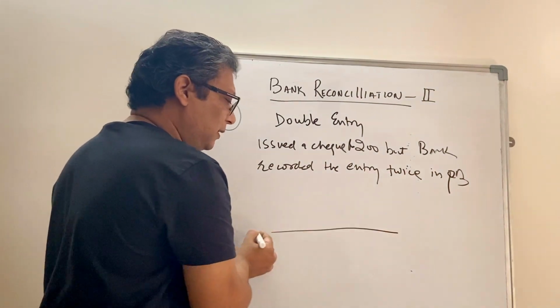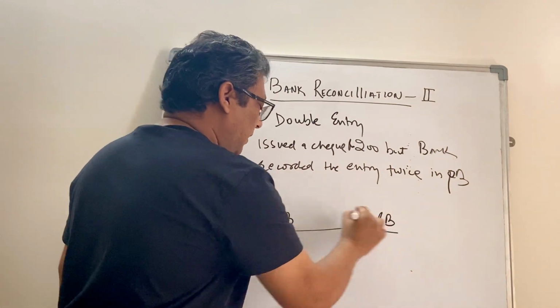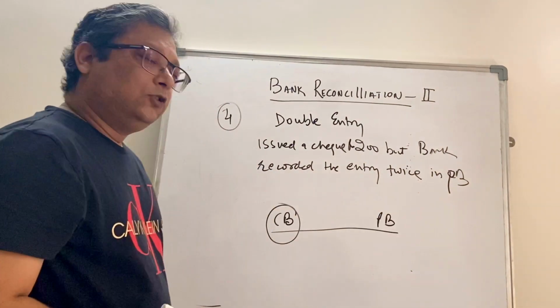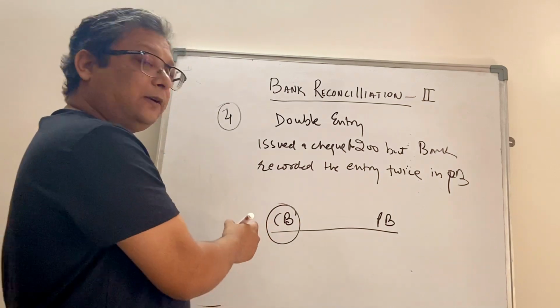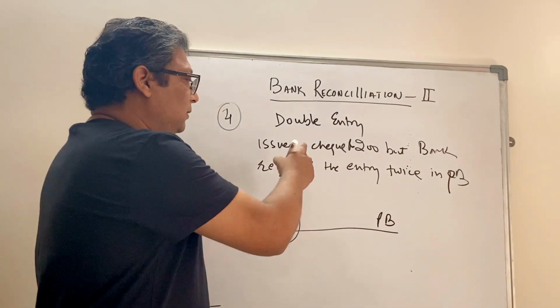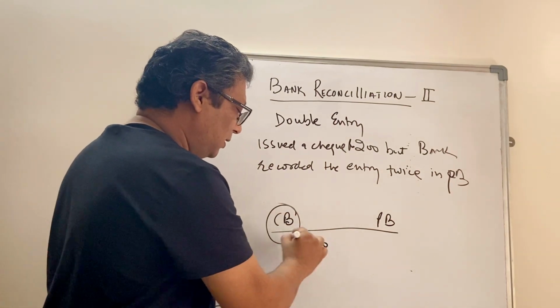So again, there is a line of balance, cash book on the left side, passbook on the right side. Mind it, the one whose balance is given needs to be kept at the left corner. Okay, then you have issued a check, you might have reduced the balance by 200.